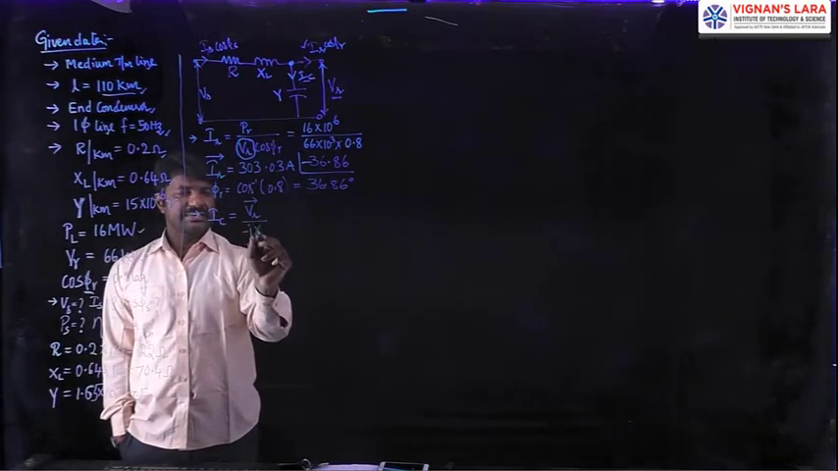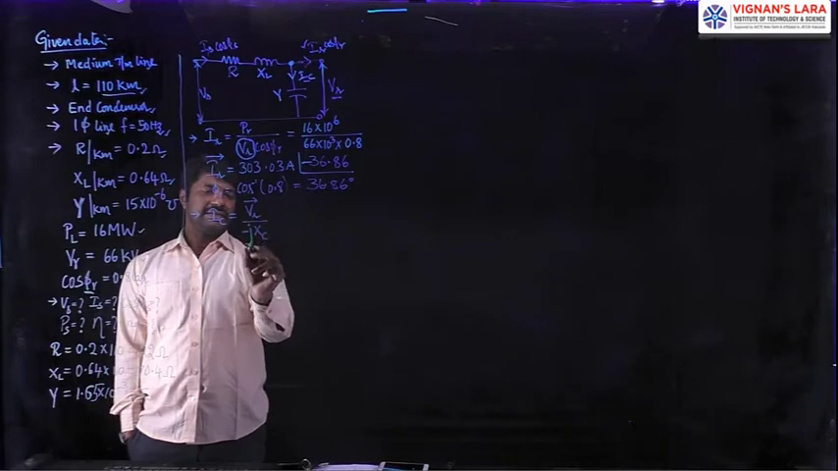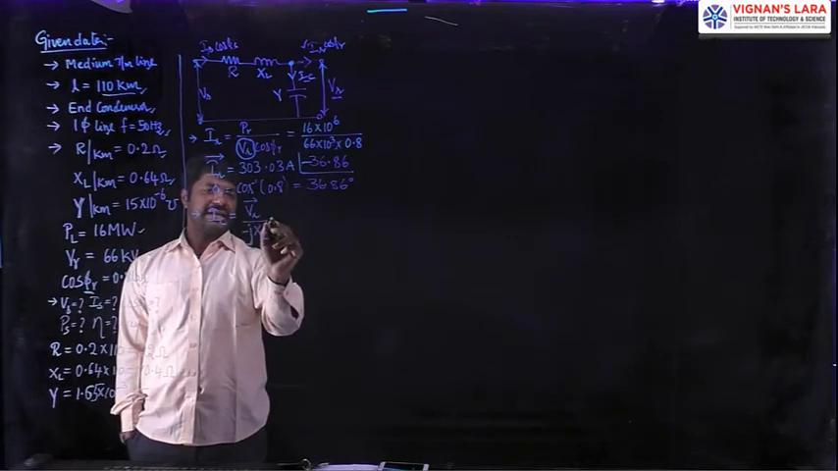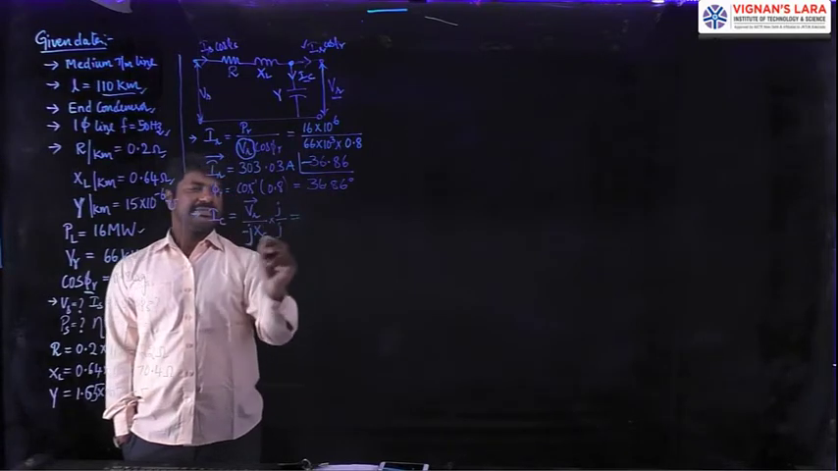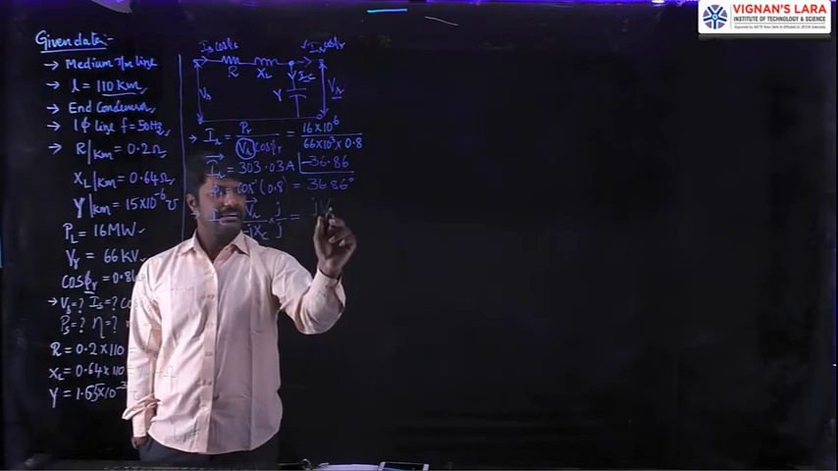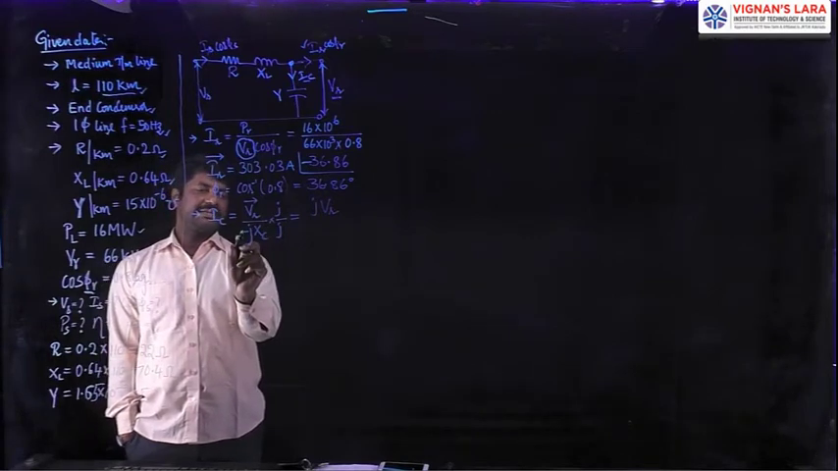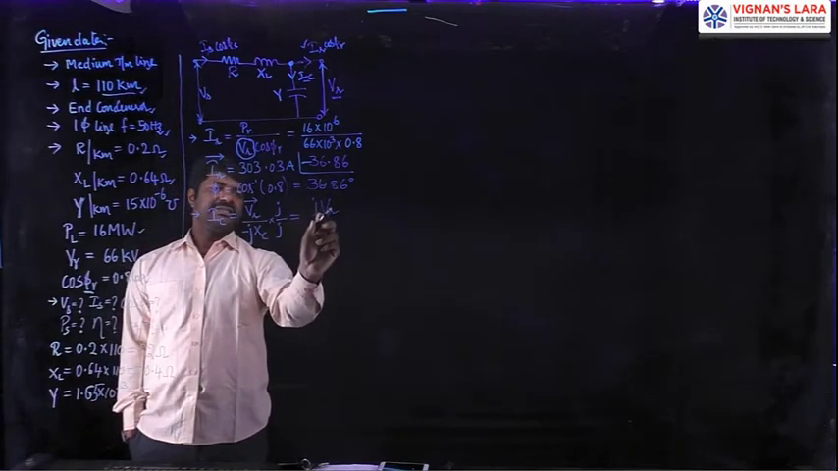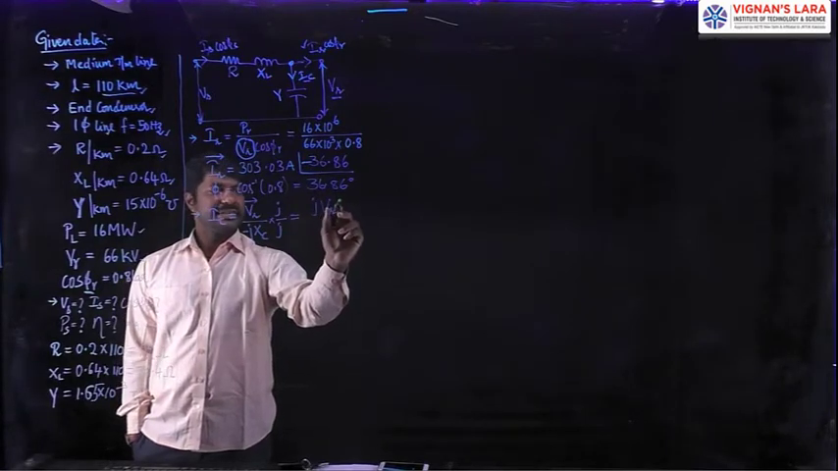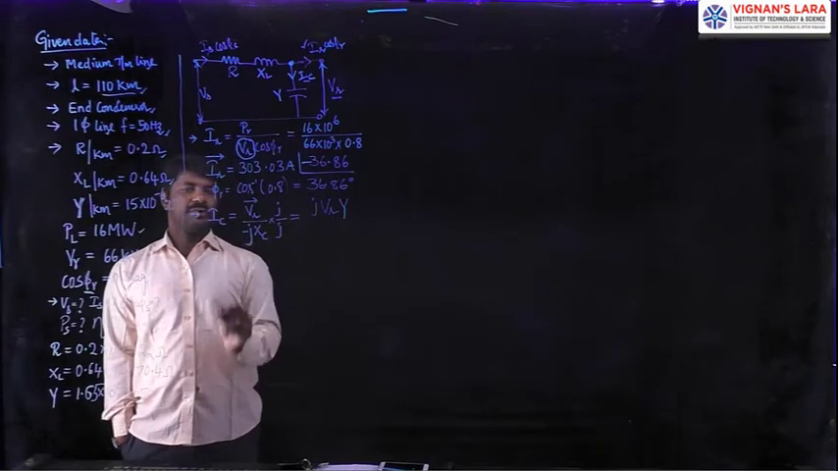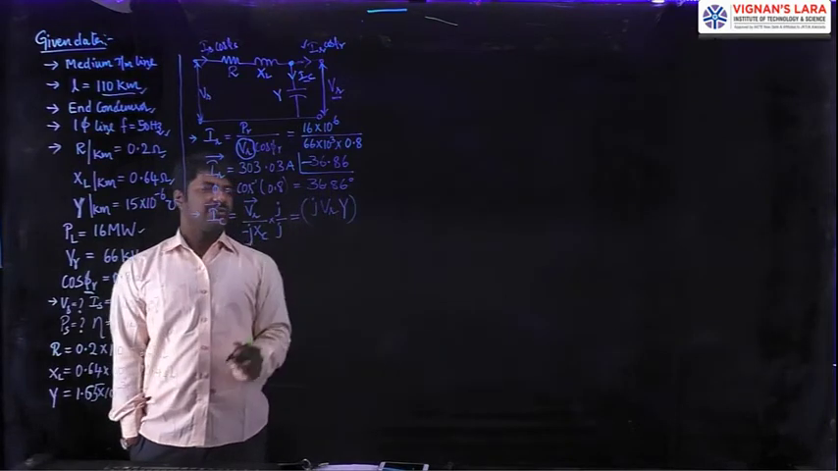What is the ohmic value of the capacitance? Minus J XC. To get 1 by XC in the J notation, rationalize it: multiply the numerator and denominator with J. What we get is J VR, J into J, J square value is minus 1, minus of minus is plus, thereby its value is J VR by XC. 1 by XC is called BC, and BC can be written here as Y. Therefore, the current IC is a phasor whose value is plus J VR Y.